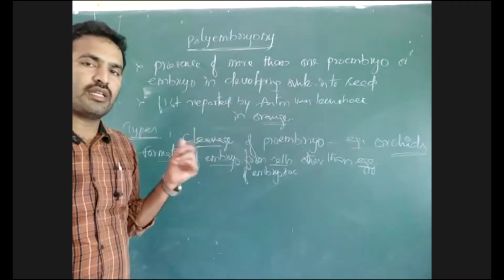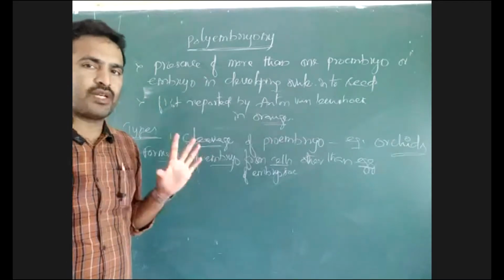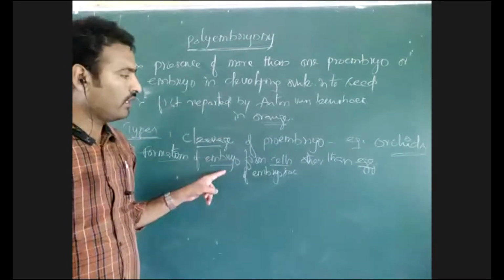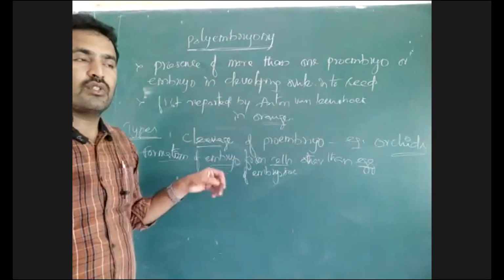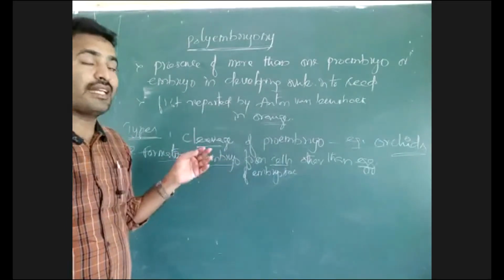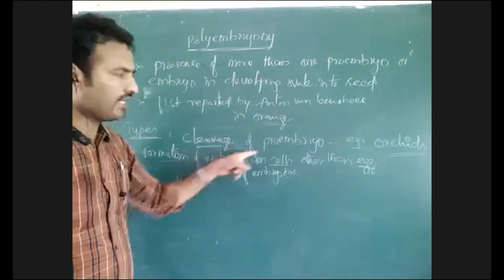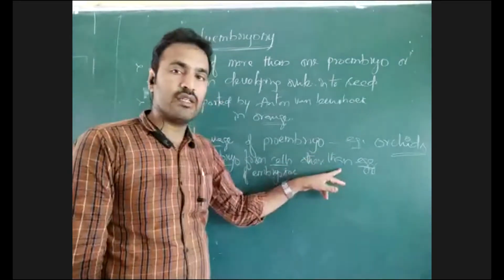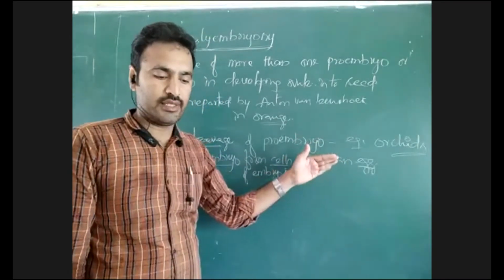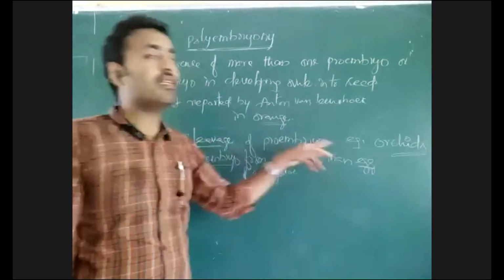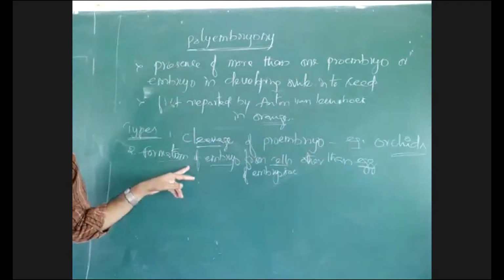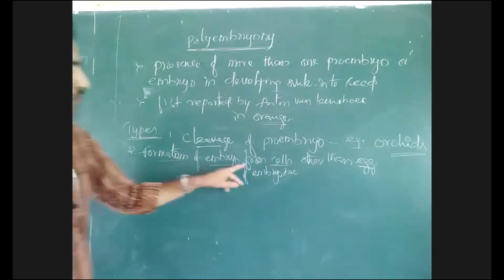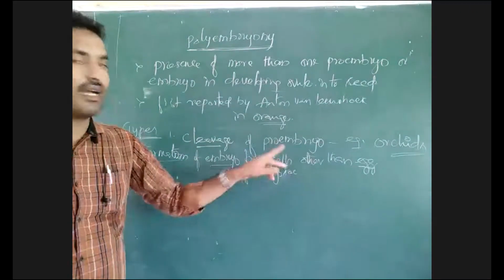Antipodals are present at the chalazal end. The central cell is developing into primary endosperm nucleus. It doesn't involve in the development of the polyembryonic condition. Then synergids, usually they are responsible for the entry of the pollen tube. The egg cell is normally forming zygote. Along with that, some other cells may also develop into embryo, like antipodals or synergids. This is called formation of embryo from cells of the embryo sac other than egg.